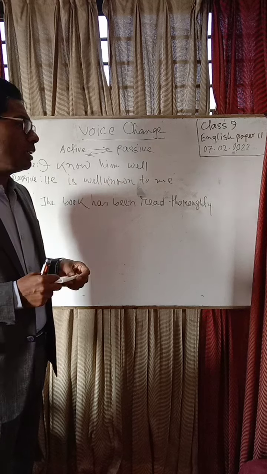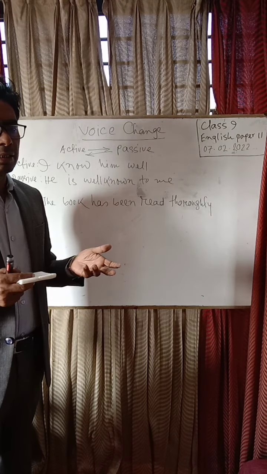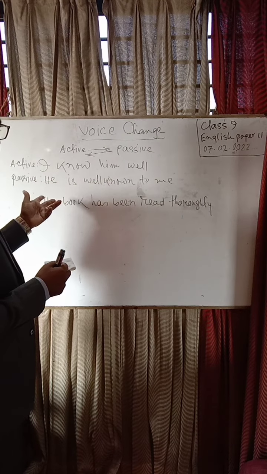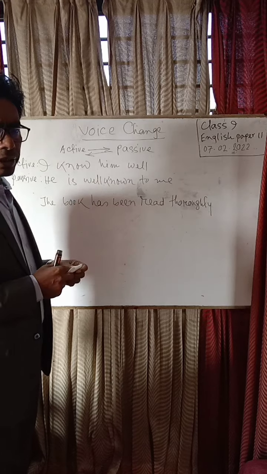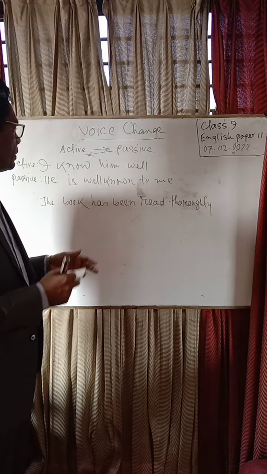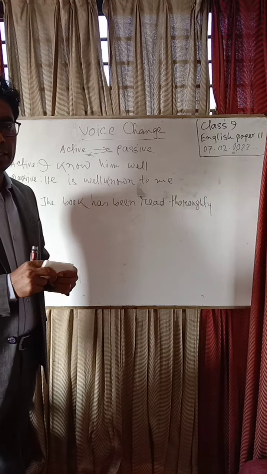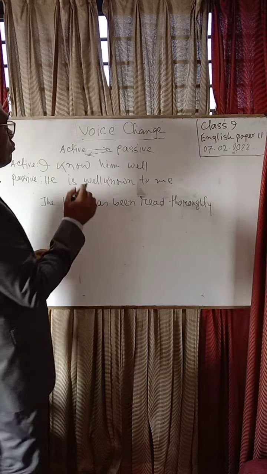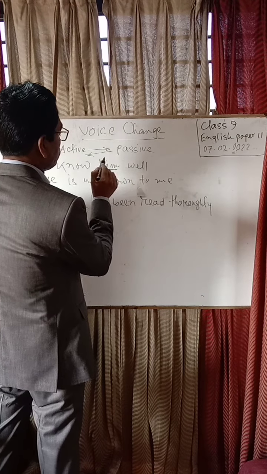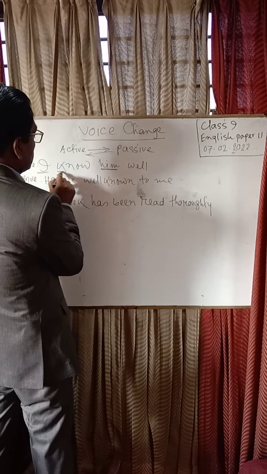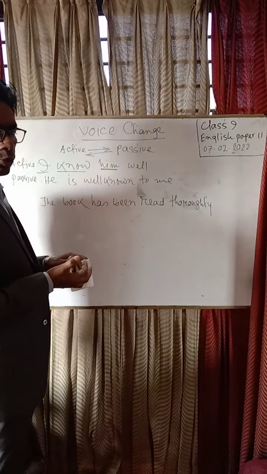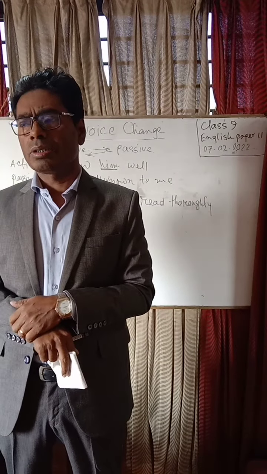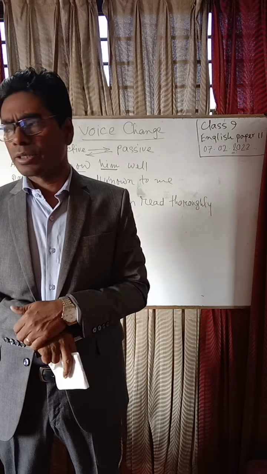Suppose, I know him well. In this statement, this is active mode. Whenever we sense it, it becomes he is well known to me, because I know him. How can I sense it? Dear students, to change an active sentence into a passive sentence, you will remember you need three things: subject, verb, and object.